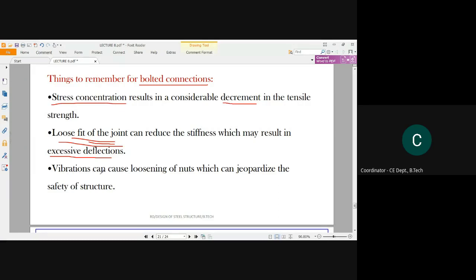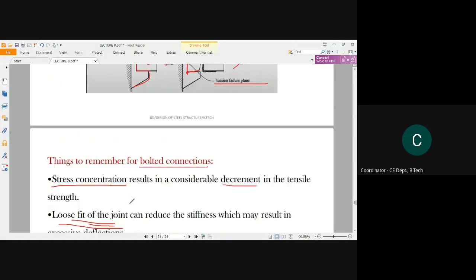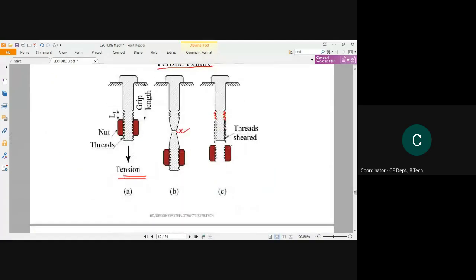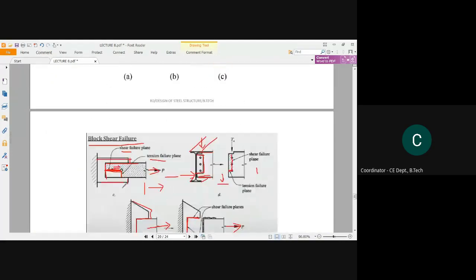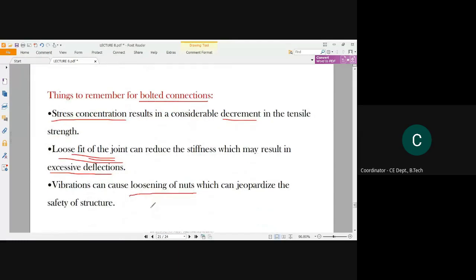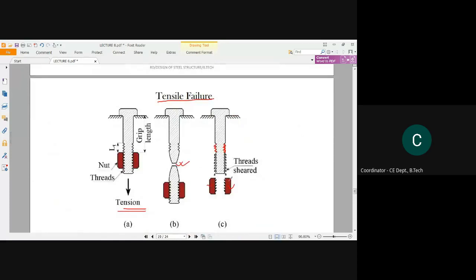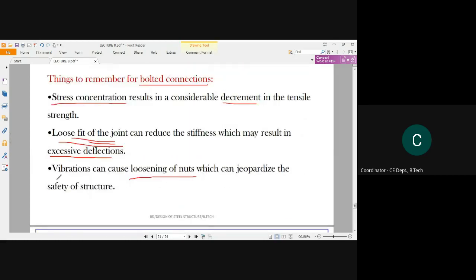Next, a vibration can cause loosening of nuts, which can jeopardize the safety of structure. So, due to an excessive vibration, this nut can be loosened. If a bolt connection gets loosened, then the plate which has been held by this nut can fall off from this connection. So these things we have to know.